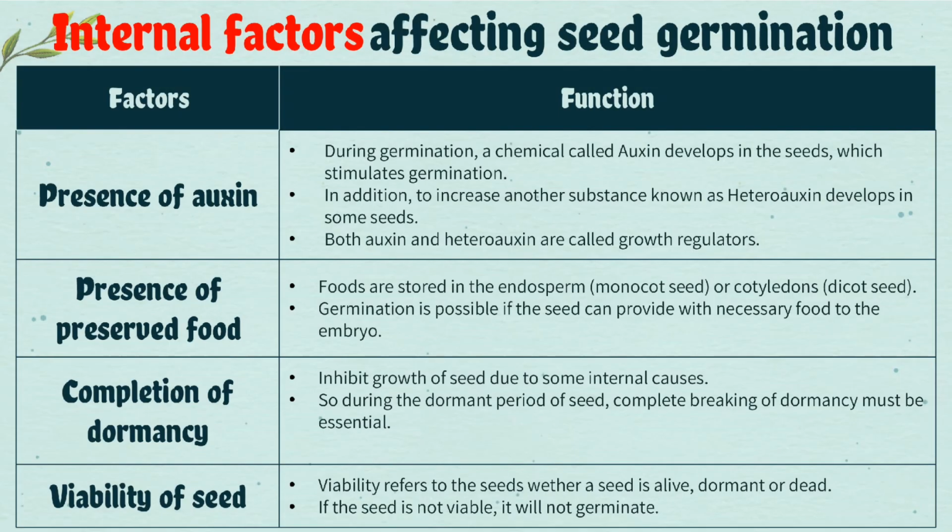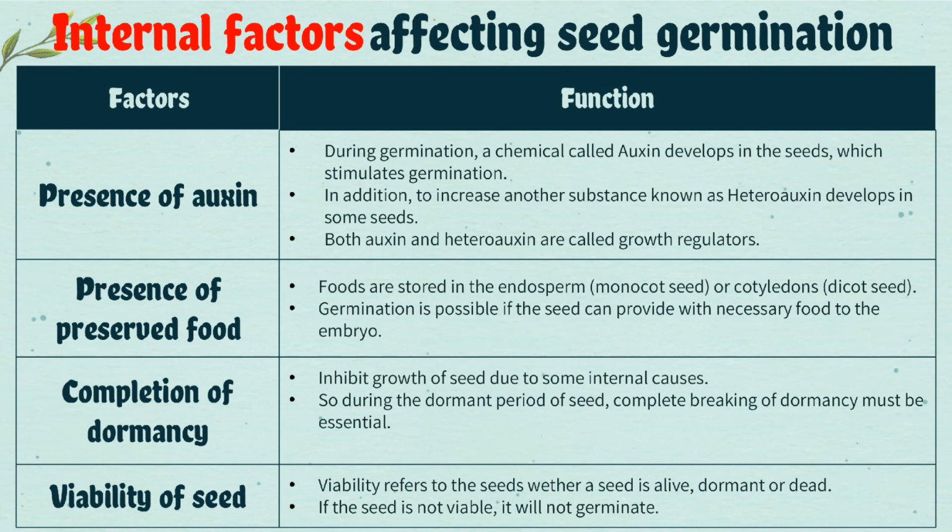Now we are entering internal factors affecting seed germination. The first one is presence of auxin. During germination, a chemical called auxin develops in the seeds which stimulates germination. In addition, another substance known as heteroauxin develops in some seeds. Both auxin and heteroauxins are called growth regulators.